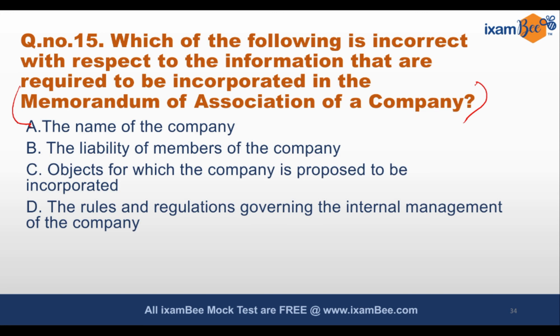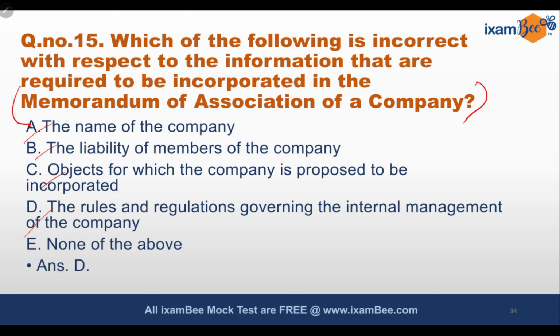Mark all these topics. Name of the company, liability of members of the company, objects for which the company is proposed to be incorporated, rules and regulations governing the internal management of the company, none of the above. So which of the following is incorrect relating to information that is required to be incorporated in an MOA?